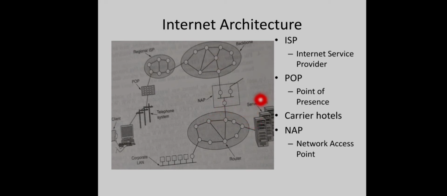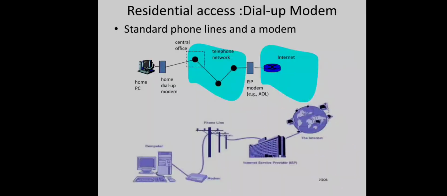And this is how different backbones are interconnected. Sometimes two different backbones may be directly connected without the help of this NAP, and such connections are called private peering. So this is the overall architecture of internet. Now what are the different ways in which we can access internet at our home?